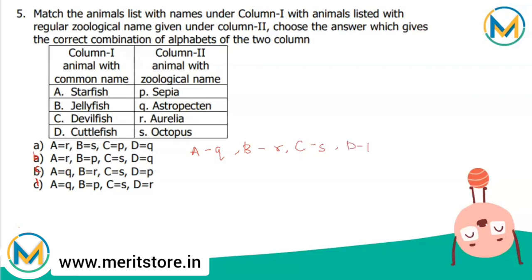So now looking towards the options, if we have this correct match, so A pairs with Q, so it's there in two options, that is C and D. Then B with R, so it's there only in option C. Then we have C equals S and D equals P. So the correct answer for this question is option C.